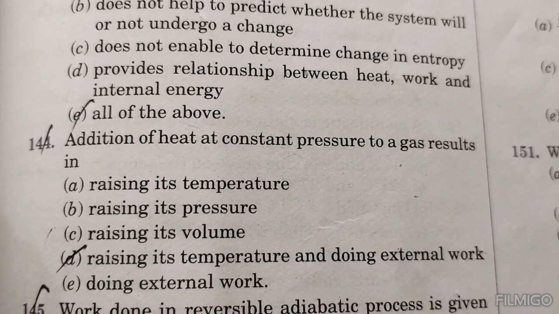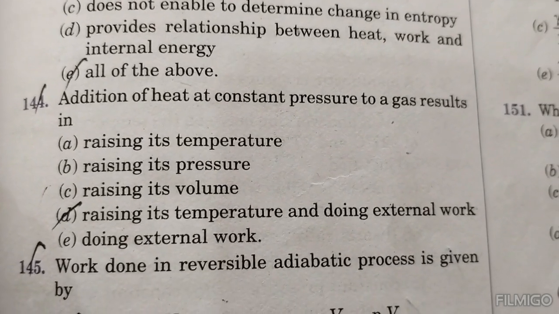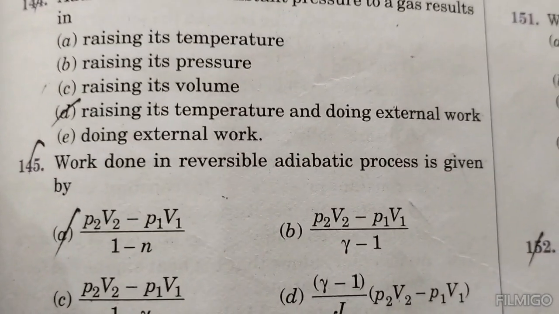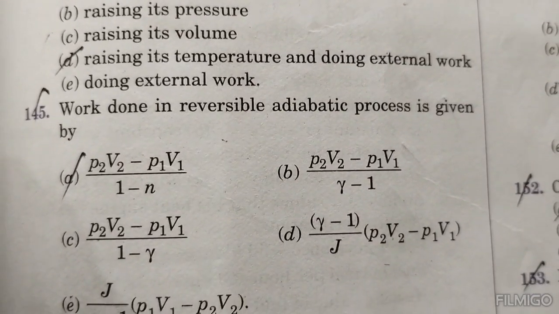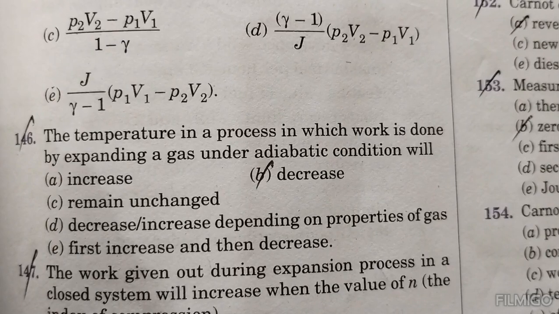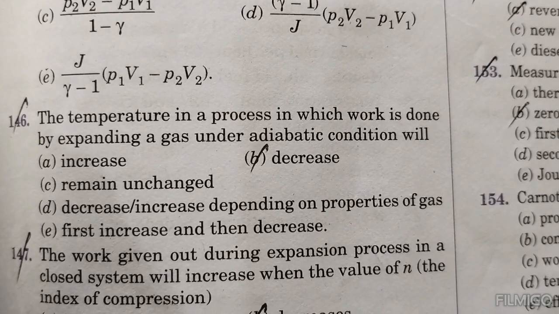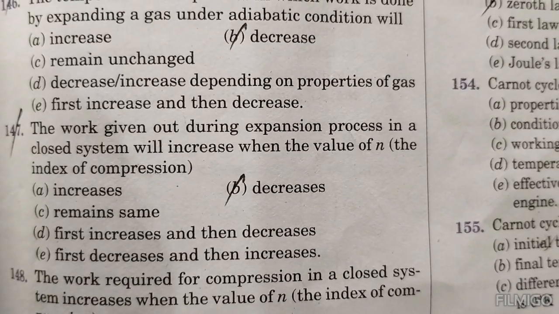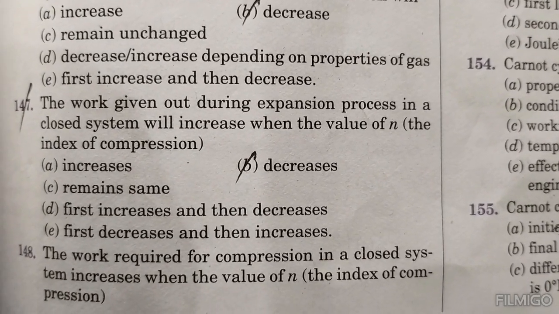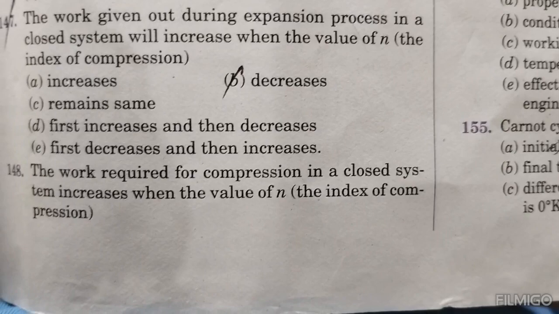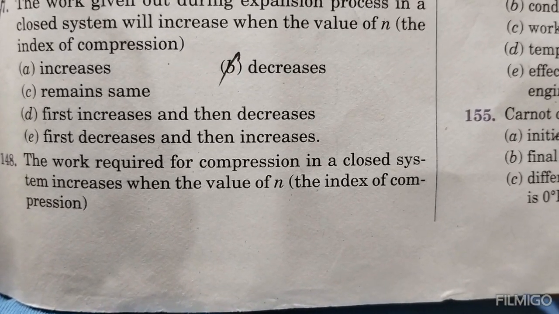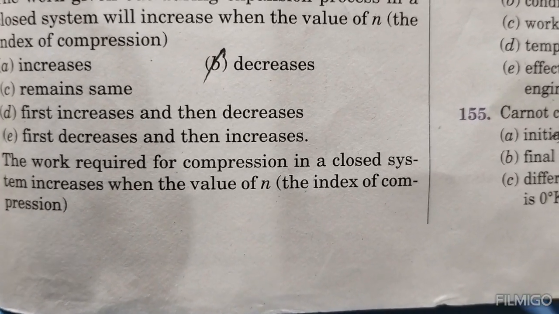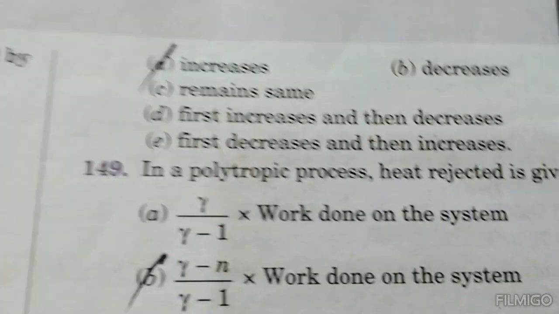Addition of heat at constant pressure to a gas results in the gas raising its temperature and doing external work. Work done in a reversible adiabatic process is given by P2 V2 minus P1 V1 by 1 minus n. The temperature in a process in which work is done by expanding gas under adiabatic condition will decrease. The work given out during an expansion process in a closed system will increase when the value of n decreases. The work required for compression in a closed system increases when the value of n increases.